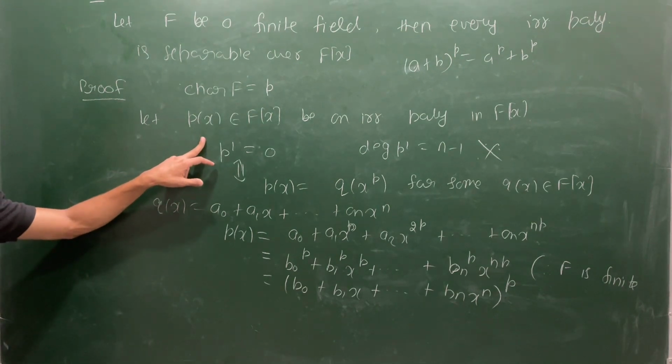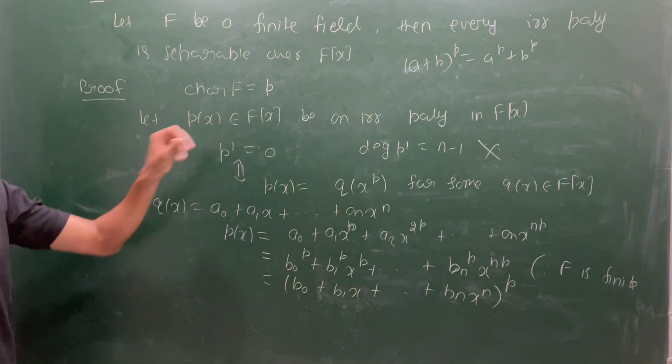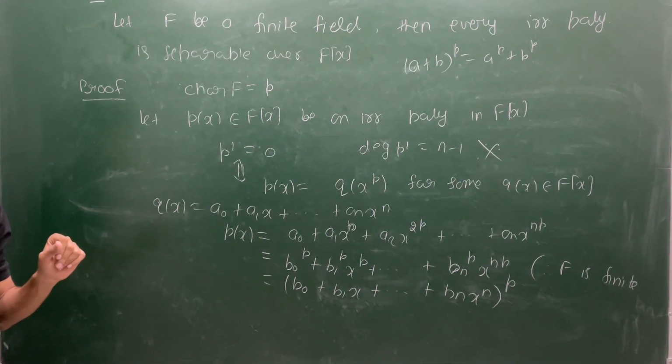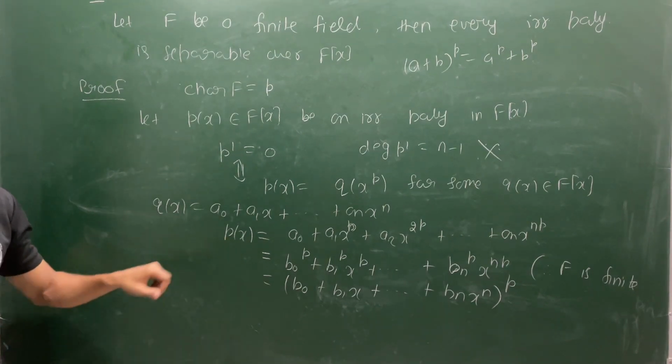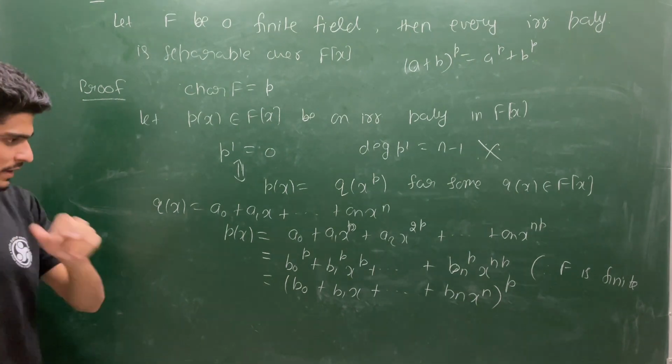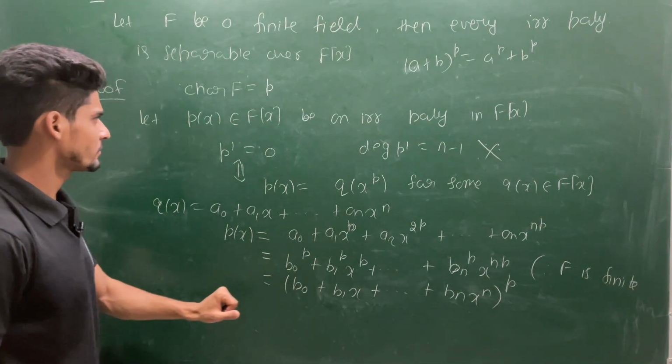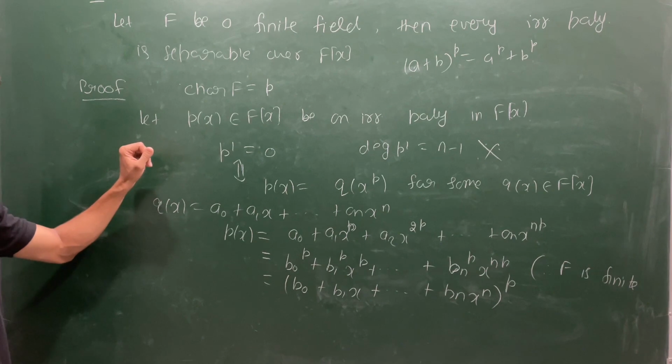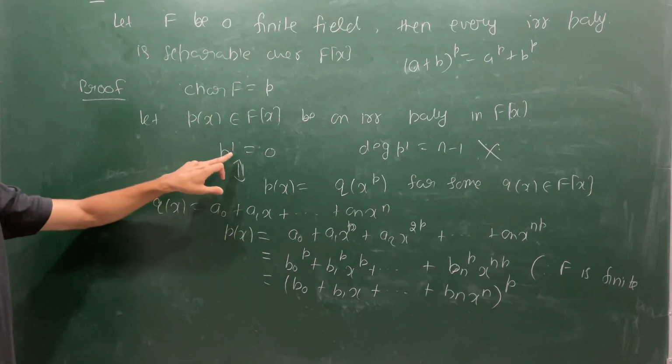That means if p' is identically zero, then p will be reducible. So from here we can observe we have used this condition.